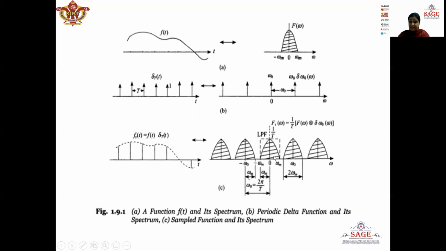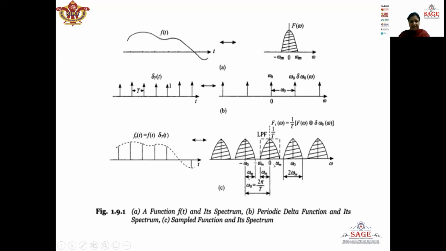Now, it is necessary that if we want to recover this message signal faithfully, then these two neighboring spectrums should not overlap with each other. Because if these spectrums overlap with each other, there will be overlapping of data and hence there will be an information loss.